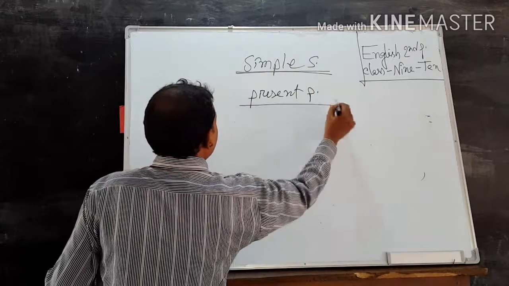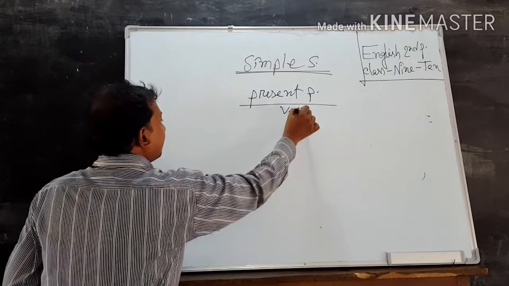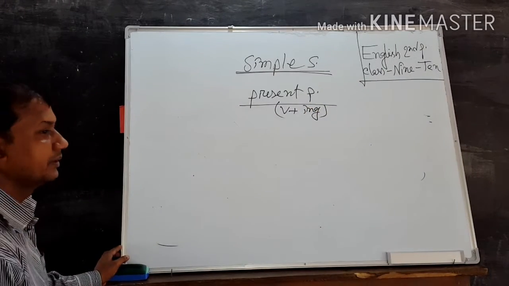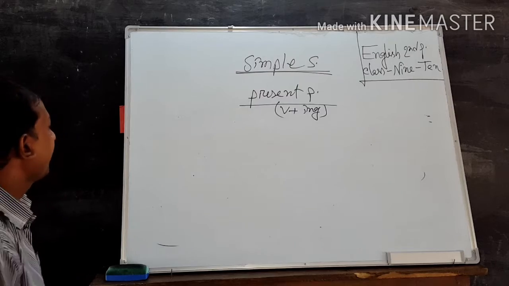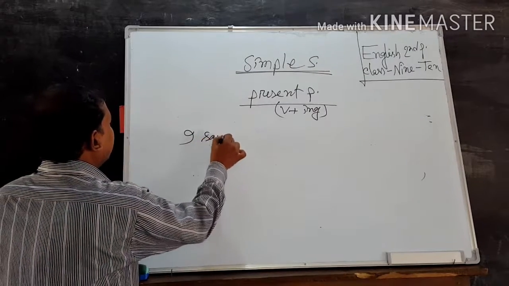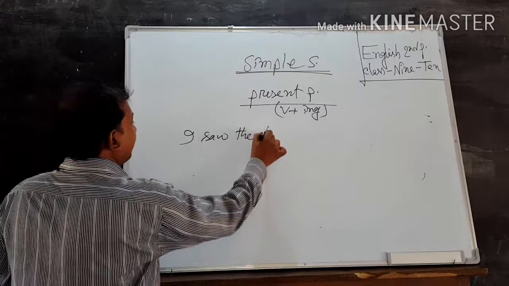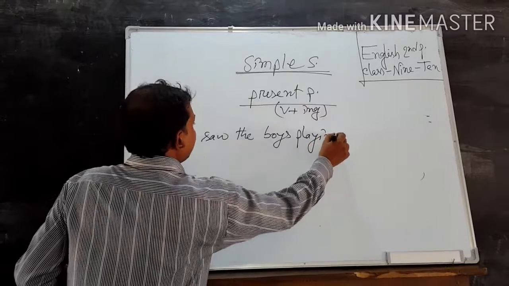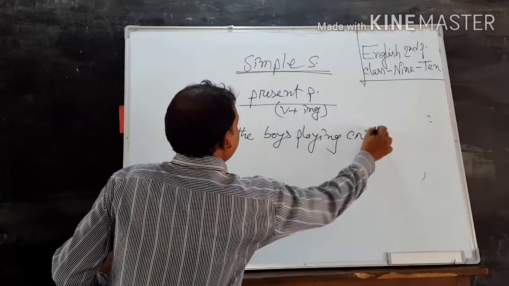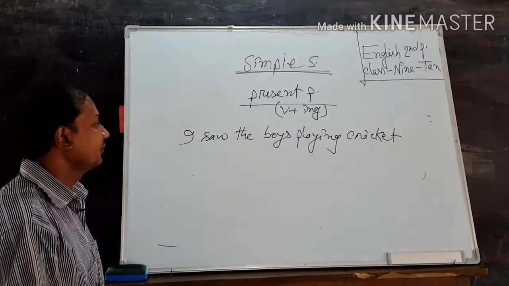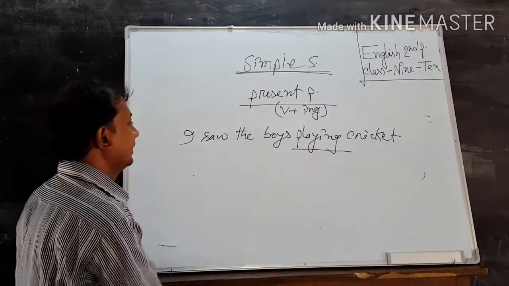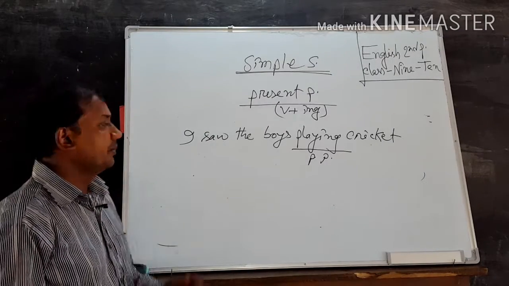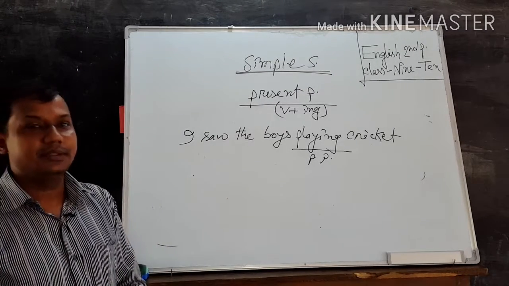Present participle, verb plus ing. Attention please. I saw the boys playing cricket. Dear learners, here playing, present participle. I saw the boys playing cricket. Here playing, present participle.